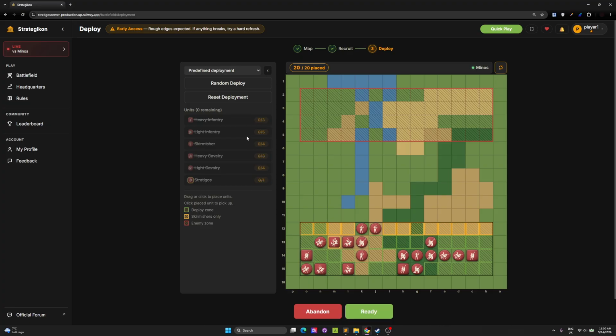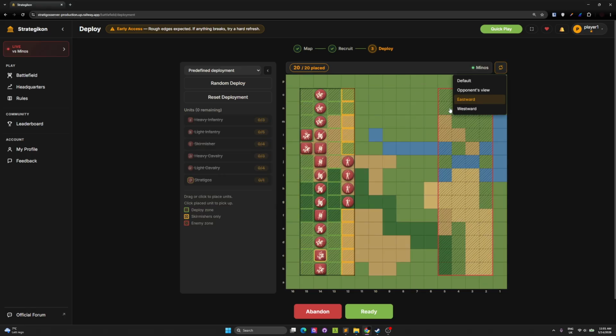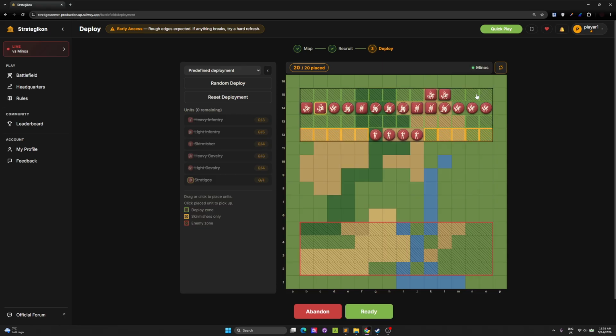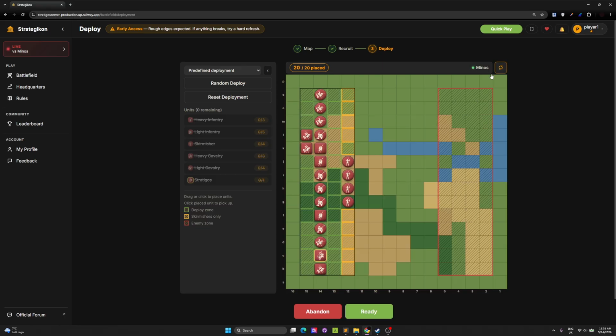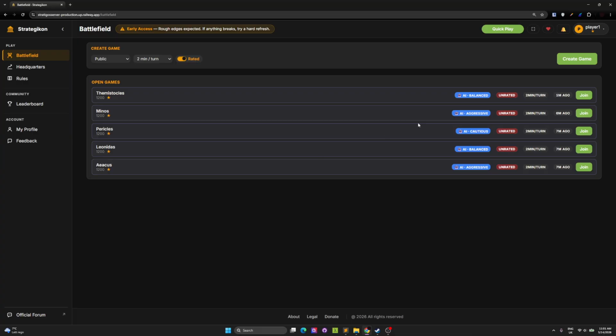Let's put center mass, and here you can see there is the deploy zone of the enemy. But if I like to change how I see things, I can also do that here. Depends what you like. We can move things around. This is the deploy phase. Make sure you are set up.